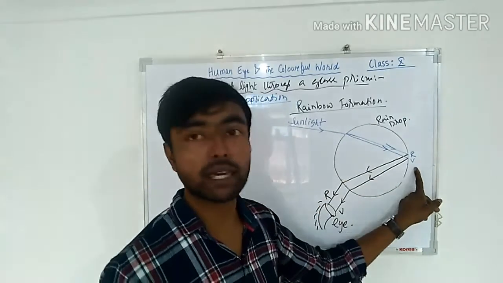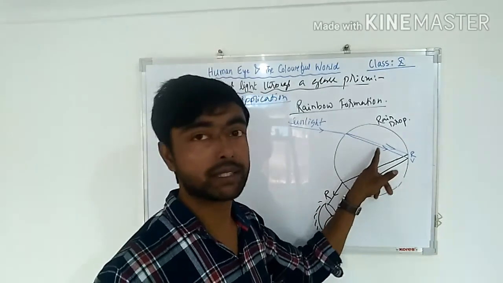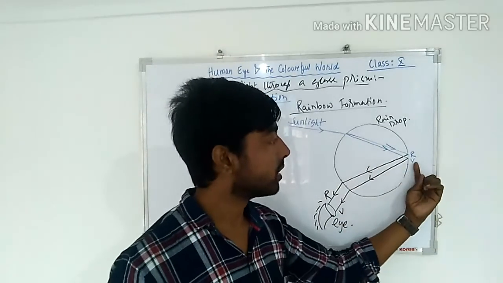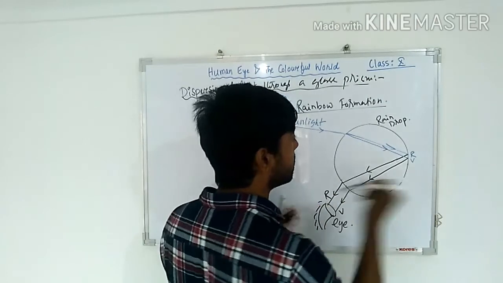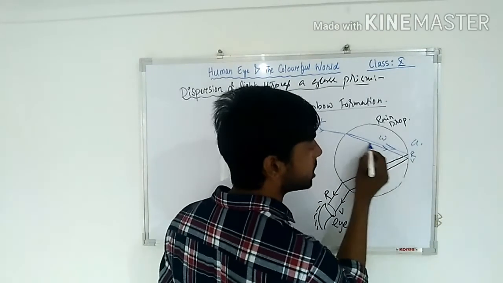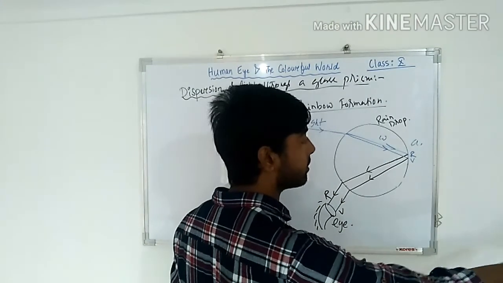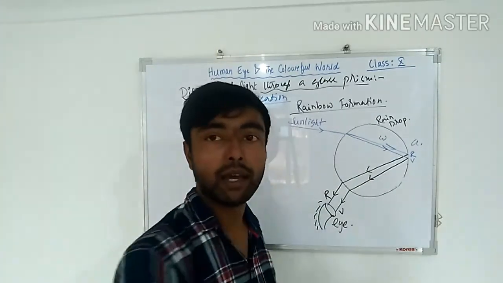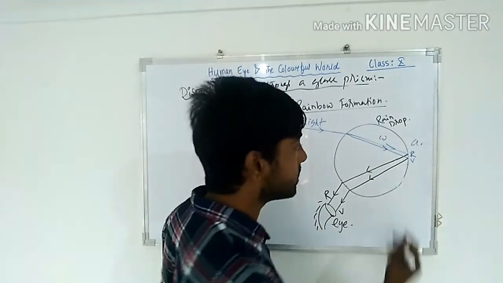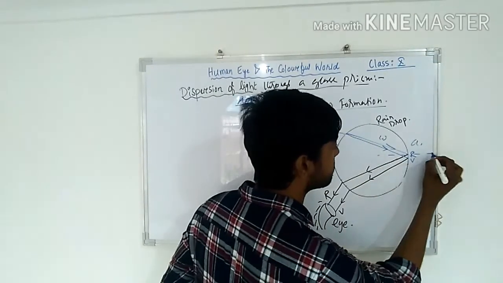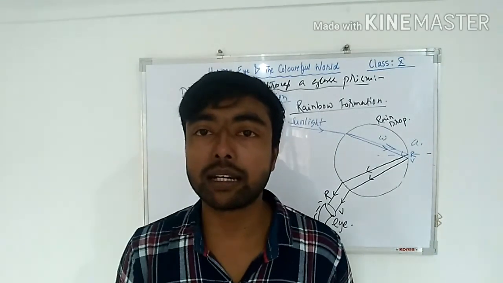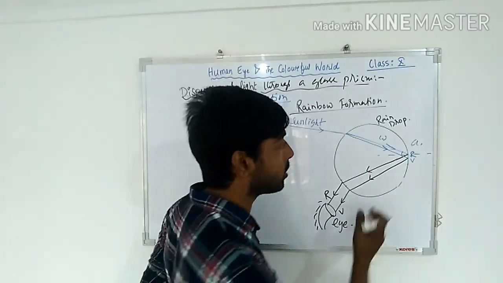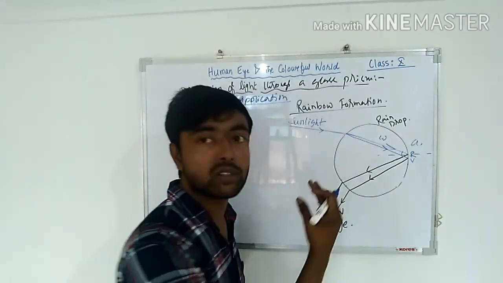यहाँ पे आके क्या हो जाएगा? These two rays, again it is passing from, now you see this is water, this is air, so it is passing from water to air, that means denser to rarer medium. And if, listen, if this angle, which is the incident angle, अगर वो इंसिडेंट एंगल क्रिटिकल एंगल से ज्यादा होगा तो क्या हो जाएगा वहाँ पे, बाहर नहीं जाएगा, ये इंटरनली रिफ्लेक्ट हो जाएगा.